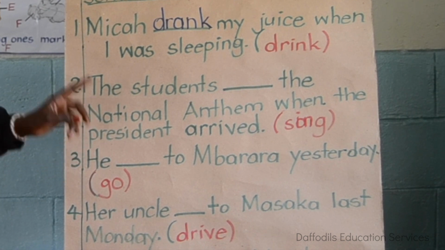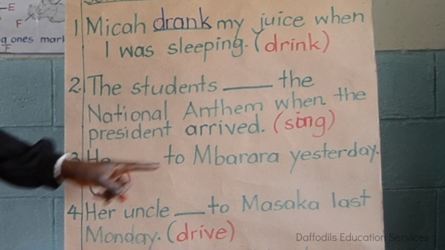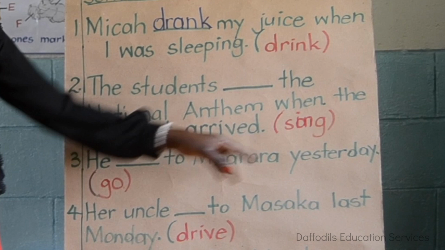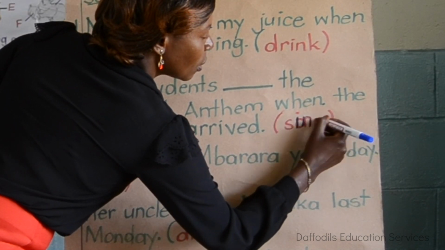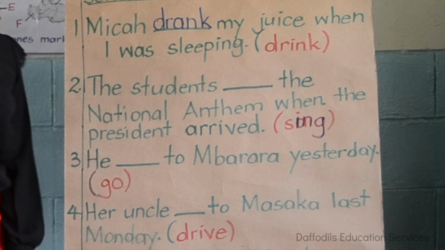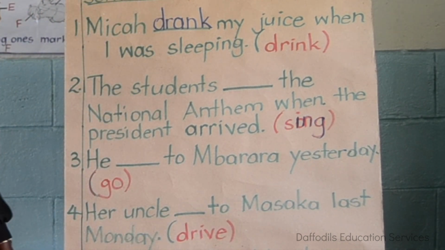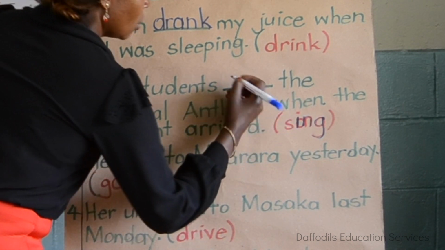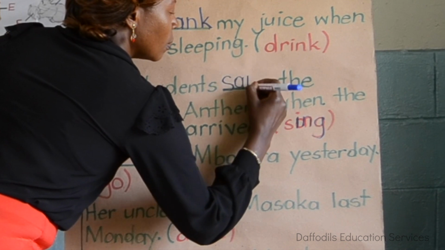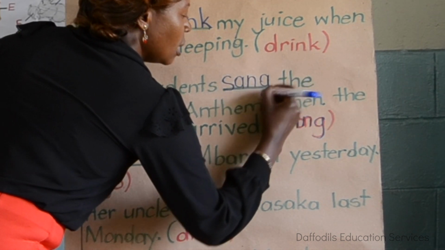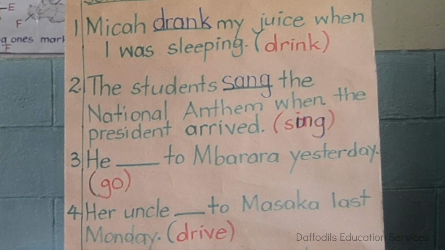The students sang the national anthem when the president arrived. In brackets, sing. This word here is sing. So what is the past tense of sing? Sang. And what is the spelling? S-A-N-G. Sang. The word is sang, or the verb is sang.